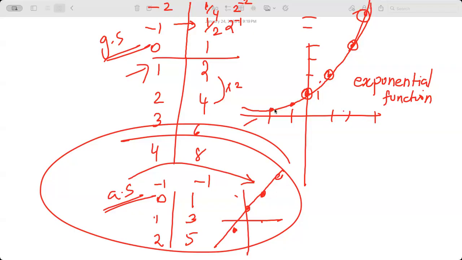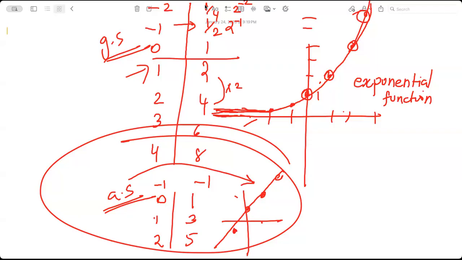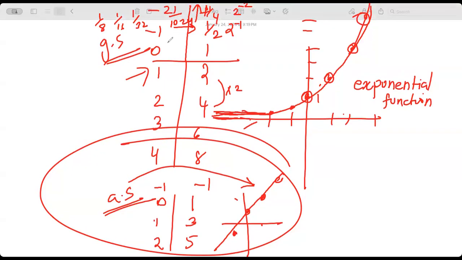However, when you think about it, towards the negative end, meaning when the x value decreases, this exponential function has a special property where it always tries to come lower and lower. 1 by 8, 1 by 16. When you think about what will happen if you go down, 1 by 8, 1 by 16, 1 by 32, at some point it becomes 1 by 1024. It goes small and smaller, but it never touches 0. Do you see?